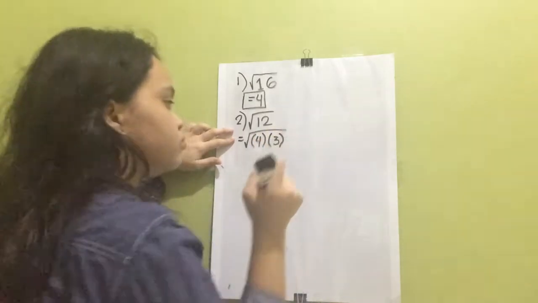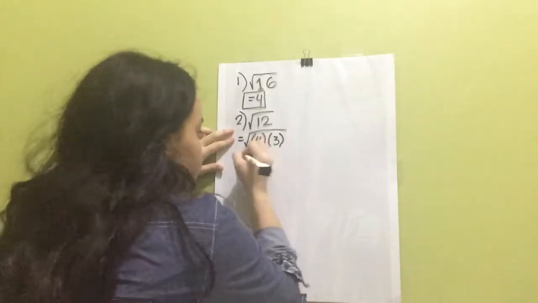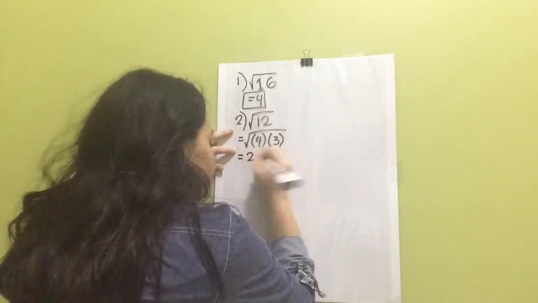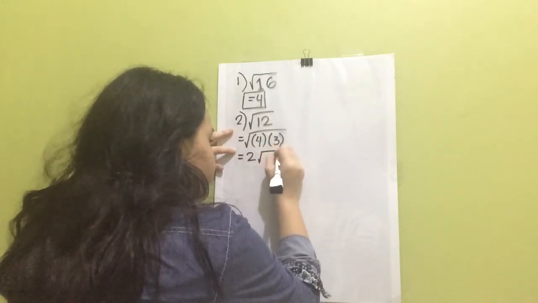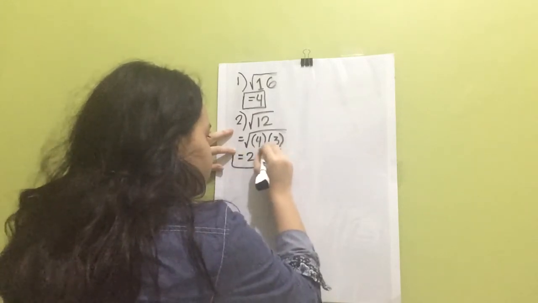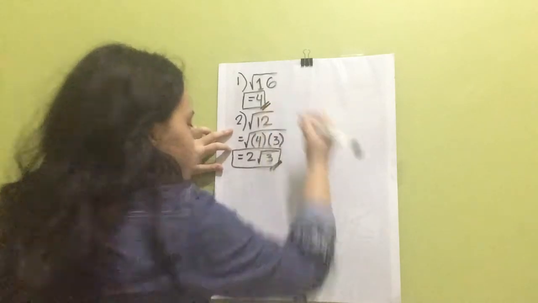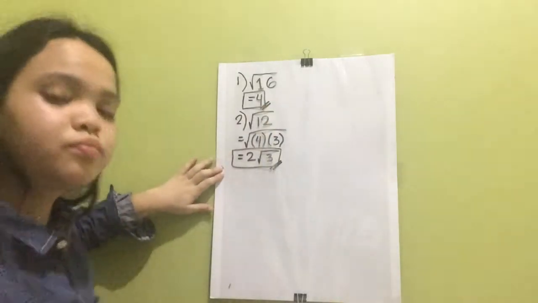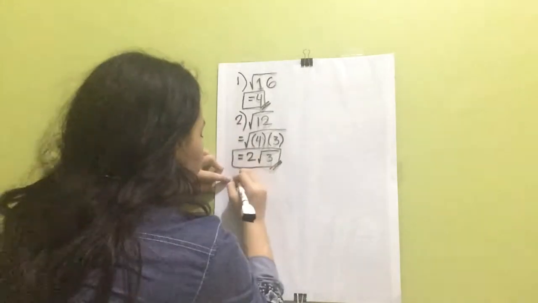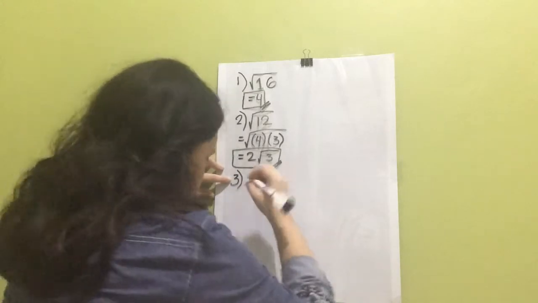So square root of 4 times 3. 4 is a perfect square, while 3 is not. So if you simplify it, 2 square root of 3. Since 4 is a perfect square, you can remove it from the radicand and simplify it further, which gave you equals to 2 square root of 3.